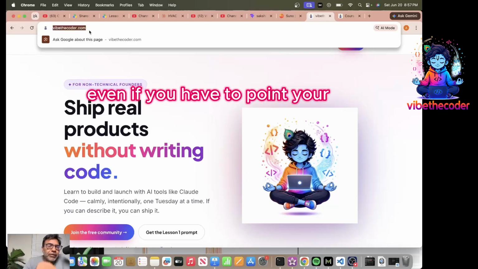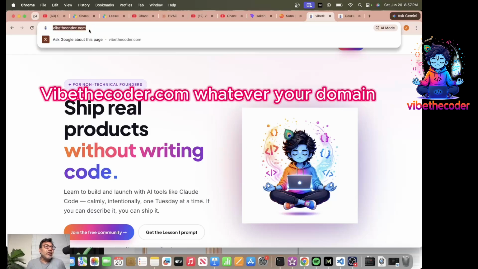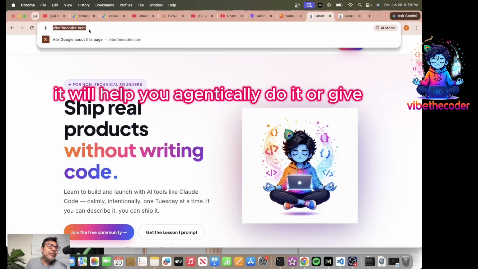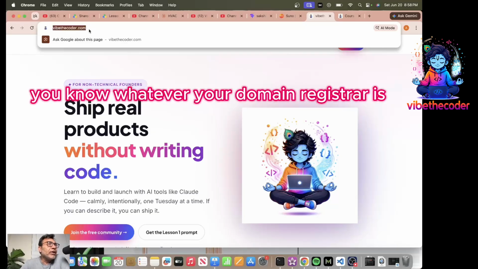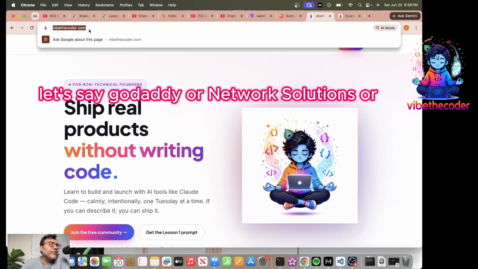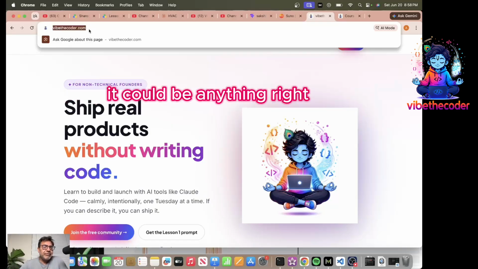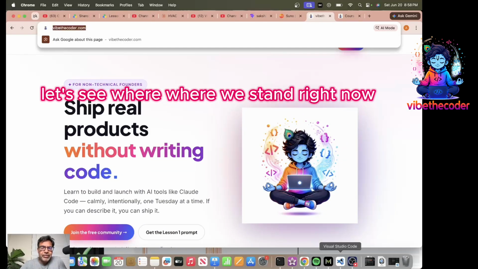Now, even if you have to point your actual domain, which is, let's say mine is vibethecoder.com, whatever your domain may be, that is also easy. It will help you agentically do it or will give you the steps to do it on whatever your domain registrar is. Let's say GoDaddy or Network Solutions, or it could be anything, right? So, okay, let's see where we stand right now.